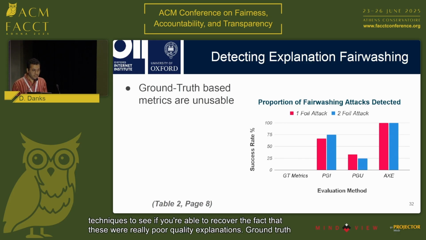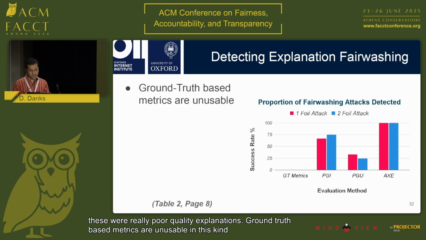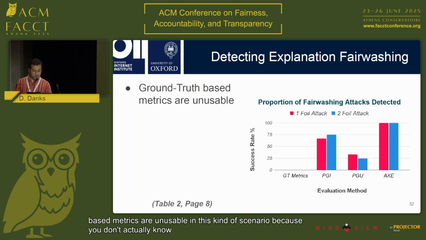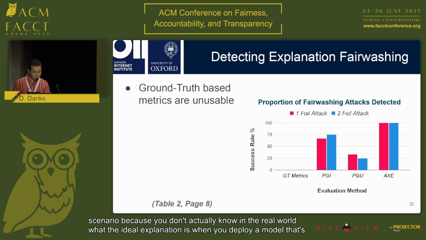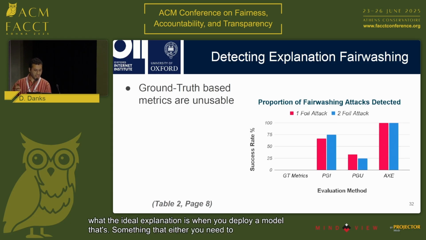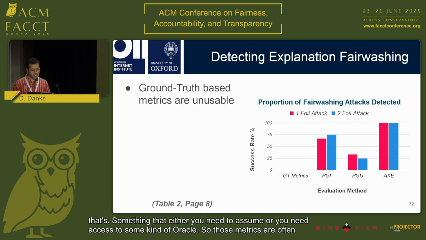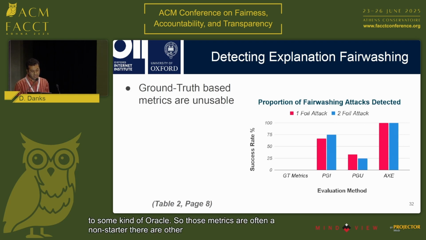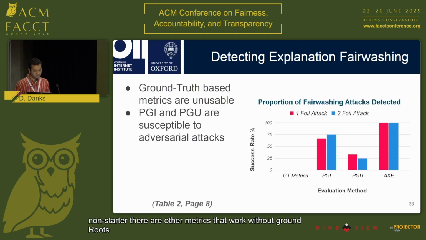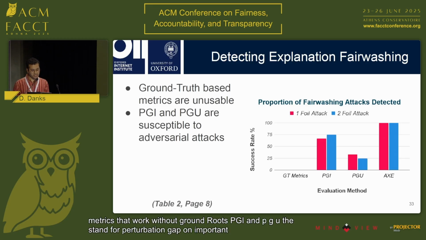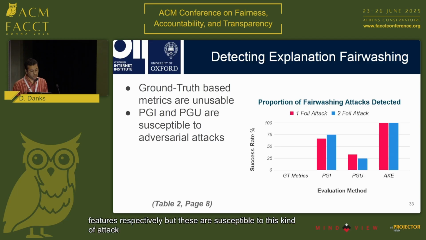Ground truth-based metrics are unusable in this kind of scenario because you don't actually know in the real world what the ideal explanation is when you deploy a model. That's something that either you need to assume or you need access to some kind of oracle. So those metrics are often a non-starter. There are other metrics that work without ground truths, PGI and PGU. These stand for perturbation gap on important and unimportant features respectively. But these are susceptible to this kind of attack, and they don't always detect fairwashing.